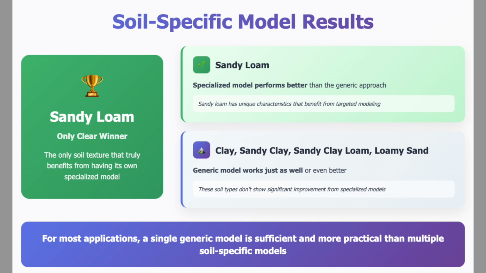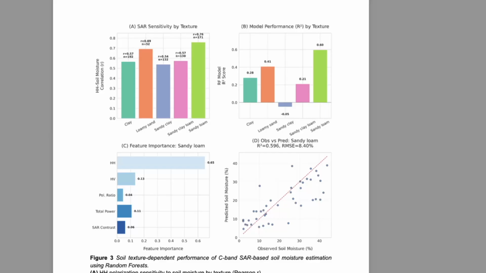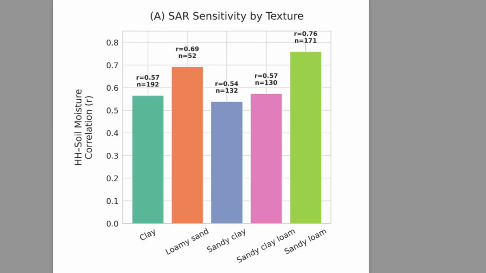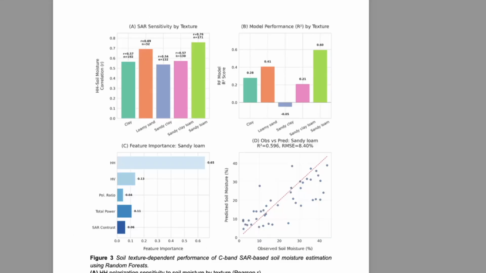And if you have a region dominated by sandy loam, you can be confident that random forest will work better. You can separate all sandy loam and train a dedicated model for that. That's what this picture is showing us. But for other textures, as we saw, the results are not that strong as compared to a generic model. So for other textures, you can lump all the soils and train a generic model and run it. But if you have a sandy loam dominated region, we can specifically separate it and train dedicated models. So this is like telling when soil specific calibration is worth doing in hydrological monitoring.